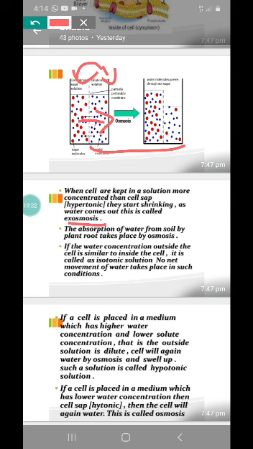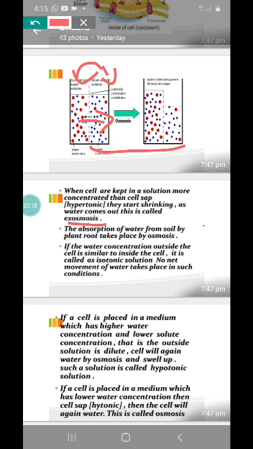So when a plant cell is kept in hypotonic solution, the water starts entering into the plant cell. And it becomes tight, it becomes so full that this condition is called turgid. What is that? Turgid condition. But here the plant cell is not going to burst because of the presence of the cell wall. Okay, right. This is the first condition, which is when a cell is placed in a hypotonic solution.